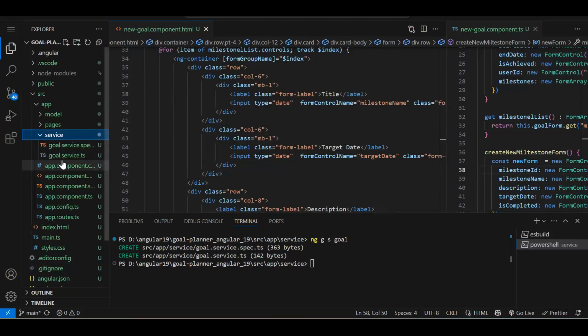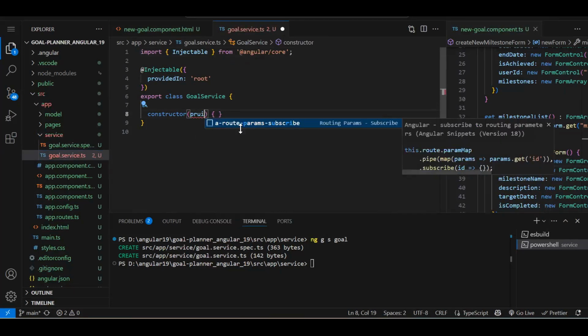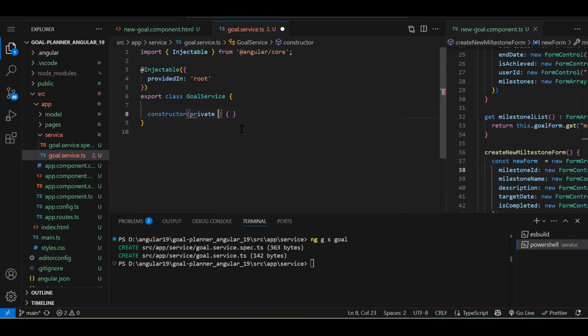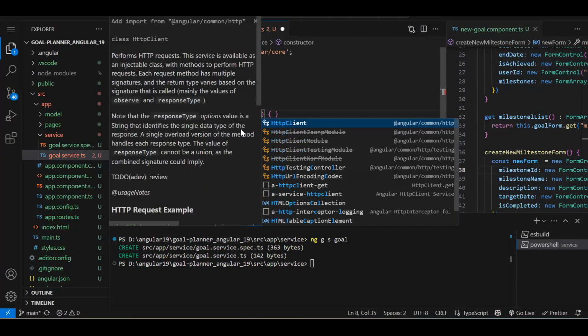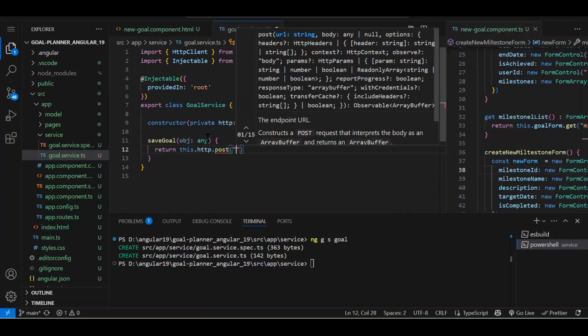Fine. Now over here, we are going to write our HTTP API call. So private, first we need to inject it. Private HTTP client. Fine. Now inside this first function, saveGoal. Whatever the data we are going to get, that we will get it over here. Object. Again, I'm going with any; in the next component, I will create class and interface. So over here, return this dot http dot post, round bracket.